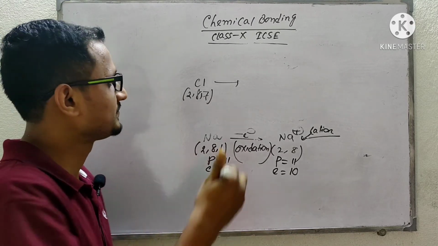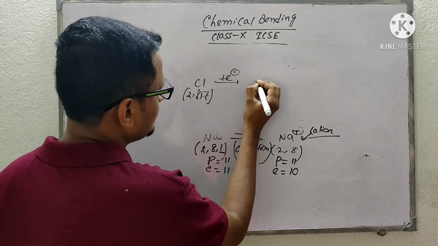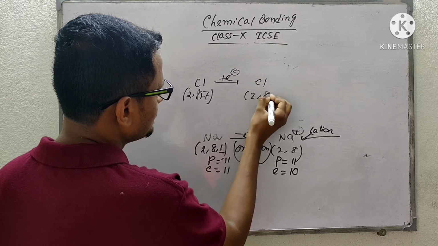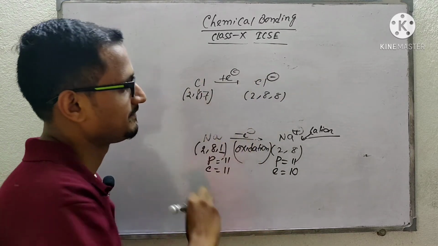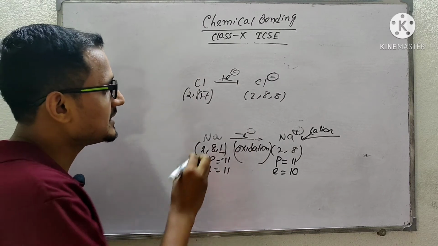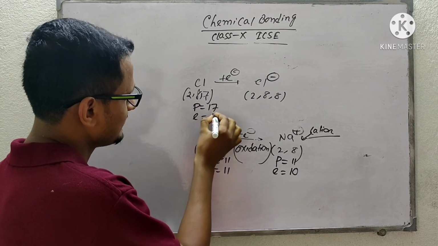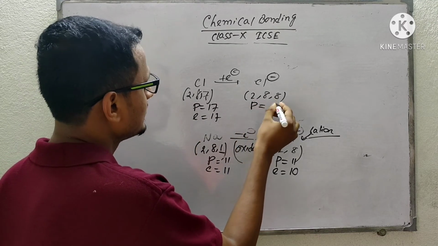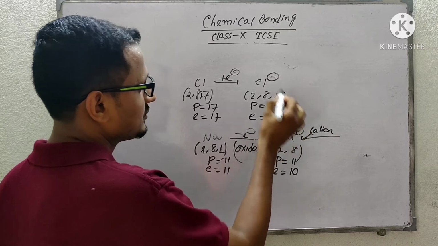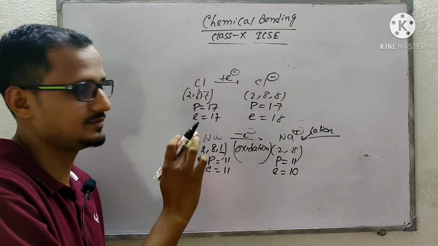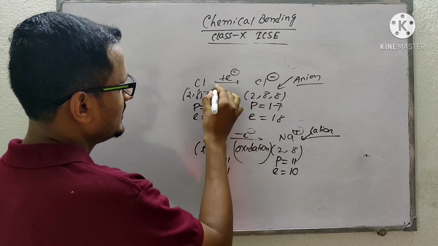It will be very easy. So it will accept an electron to form the electronic configuration 2,8,8 and becomes Cl minus. Why is it Cl minus? Because here the number of protons is 17 and the number of electrons is 17, but now the number of protons is 17 and the number of electrons is 18. So the charge will be negative. So it is an ion and the process is called reduction.